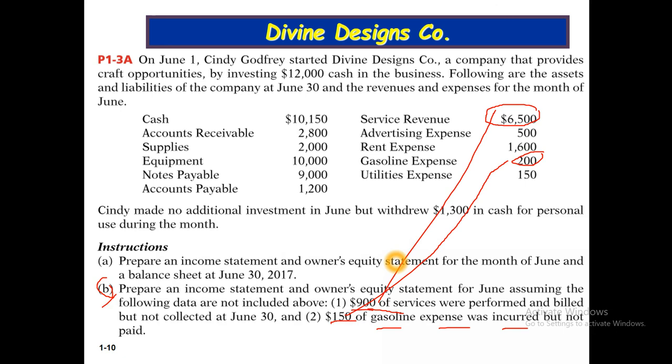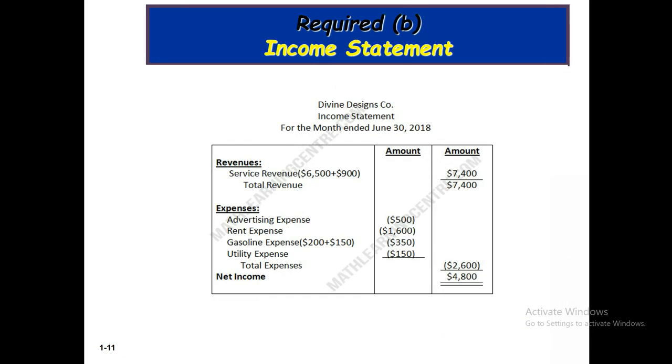Look at this income statement, the Divine Designs Company income statement for the month ended June 30, 2018. Service revenue is this new figure, so this will be the total. Advertising expense is as it was previously, rent expense is as previous, and gasoline expense has this figure added. Utility expense is as before.